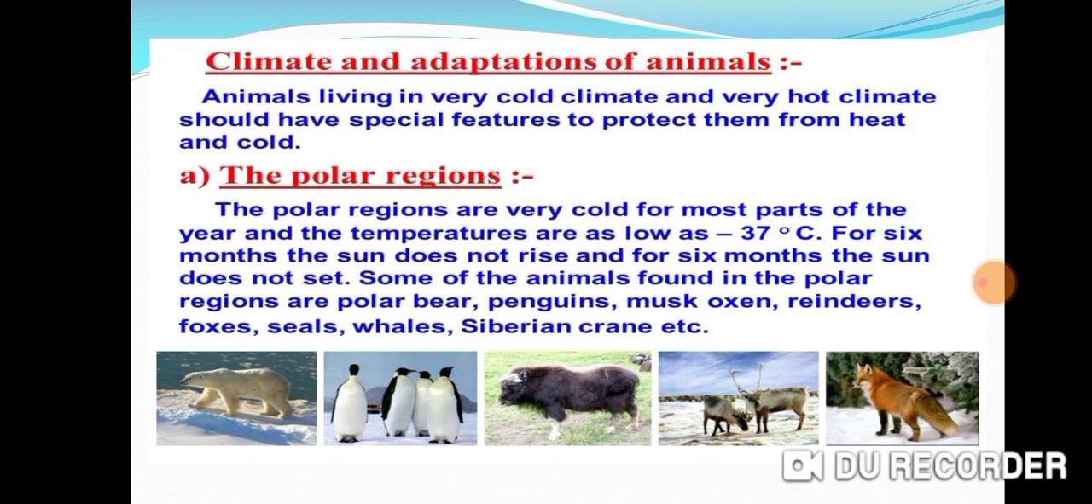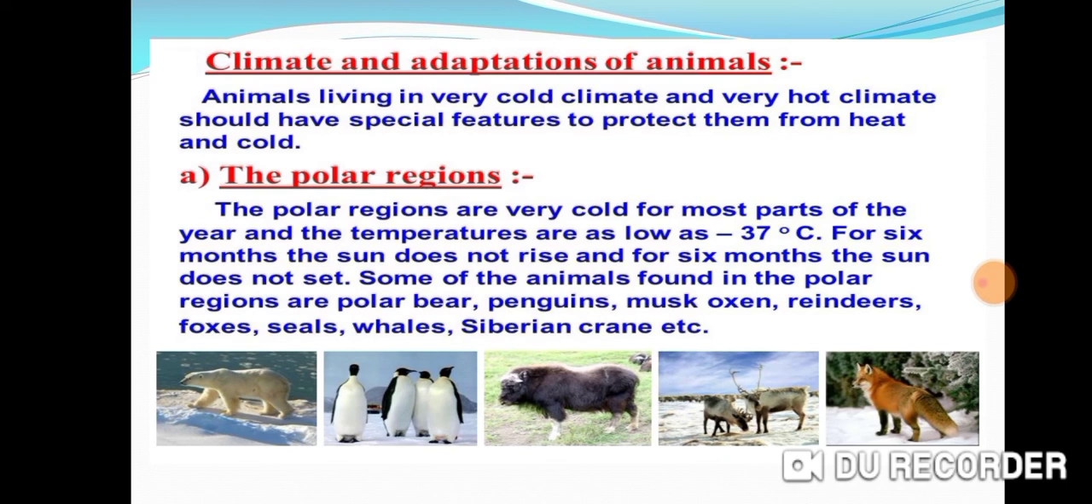These polar regions are very cold for most parts of the year and the temperature is as low as minus 37 degrees Celsius. For 6 months the sun does not rise and for 6 months the sun does not set. Some of the animals found in the polar regions are polar bear, penguins, musk oxen, reindeers, foxes, seals, whales, and Siberian crane.